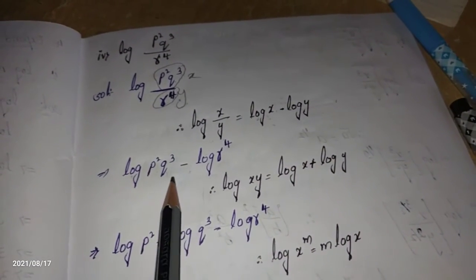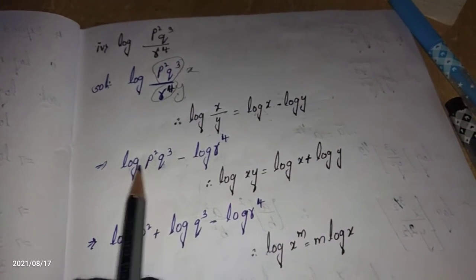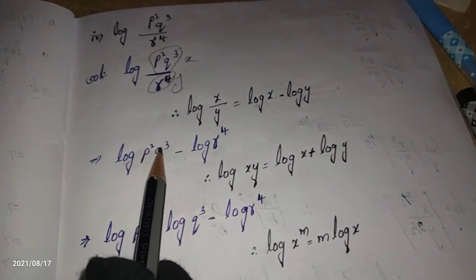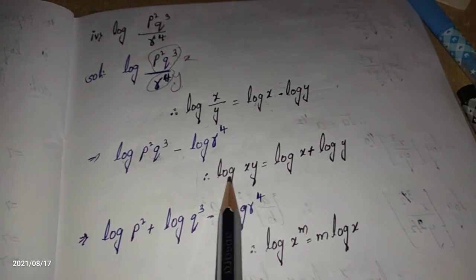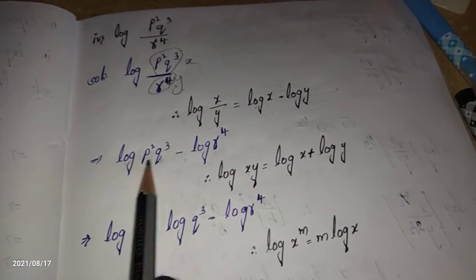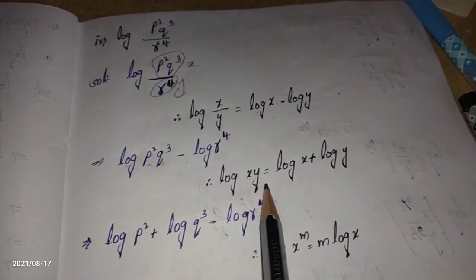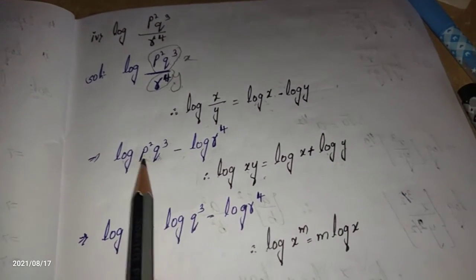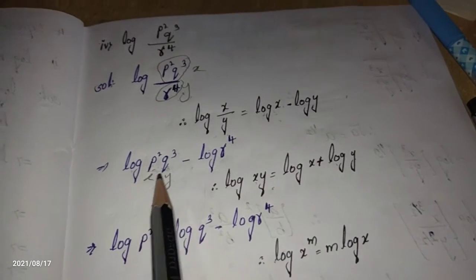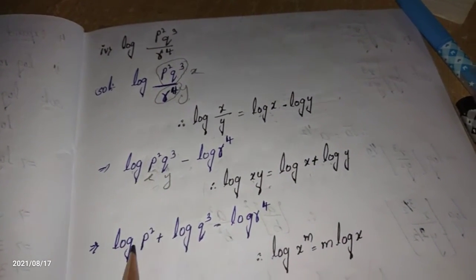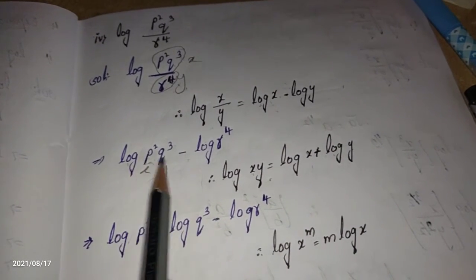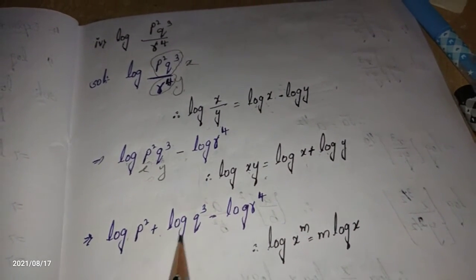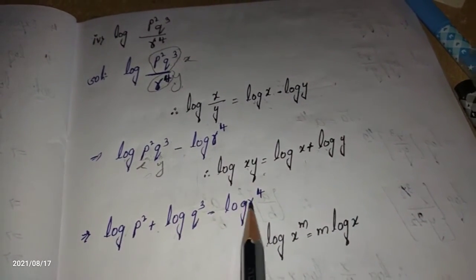Here the second law is used again. Log of p square and q cube is in the form of log x into y, because in between them there is multiplication. So we use the formula log x into y is equal to log x plus log y. We consider p square as x and q cube as y, so log p square plus log q cube, minus log r to the power of 4 as it is. First we used this formula, converting this into this.